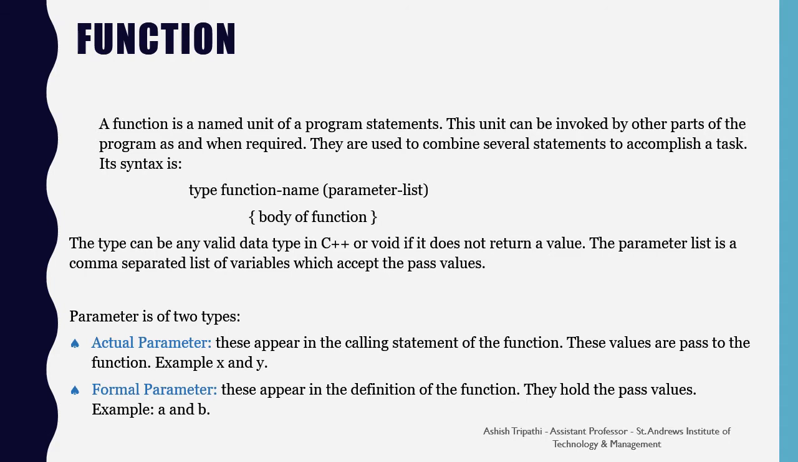The parameters which appear in the calling statement of the function are known as actual parameters. These values are passed to the function, example x and y. Formal parameters appear in the definition of the function. They hold the passed values, example a and b.